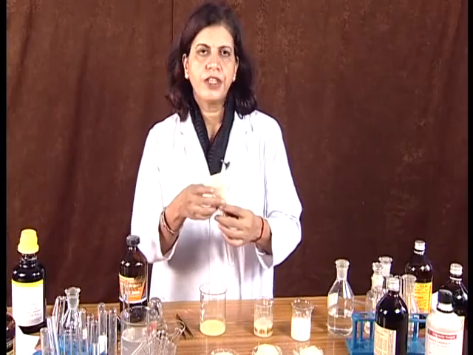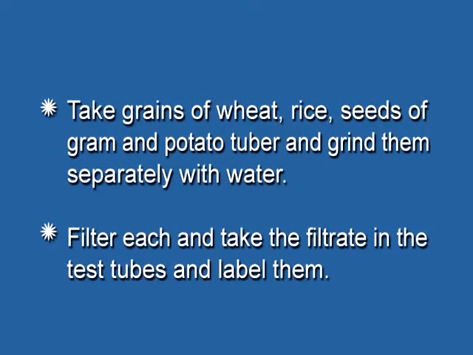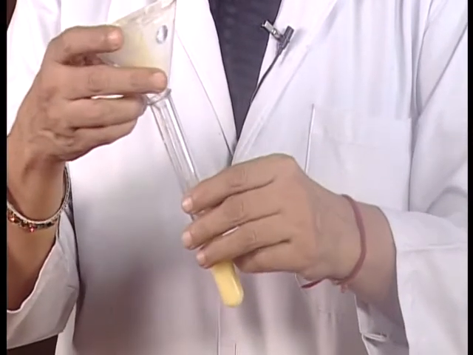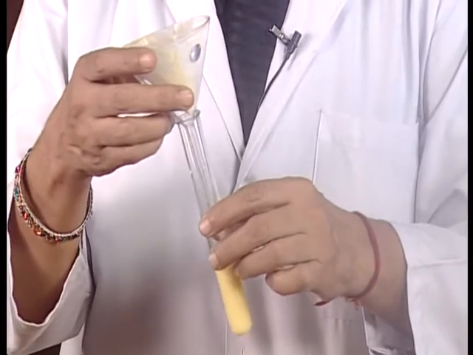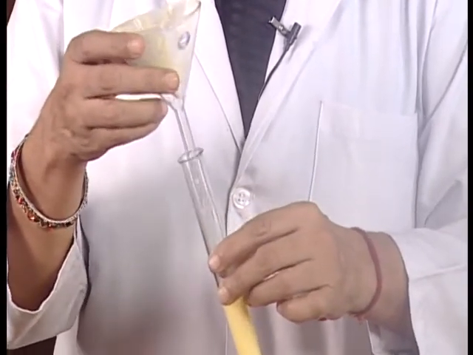Now it will be filtered and filtrate will come in the test tube. Now filtrate is in the test tube and we will conduct experiment on this filtrate.